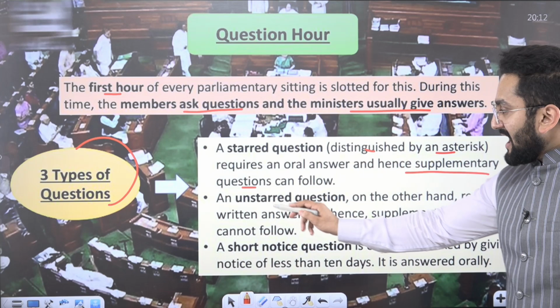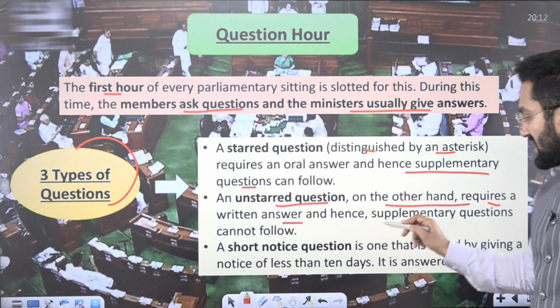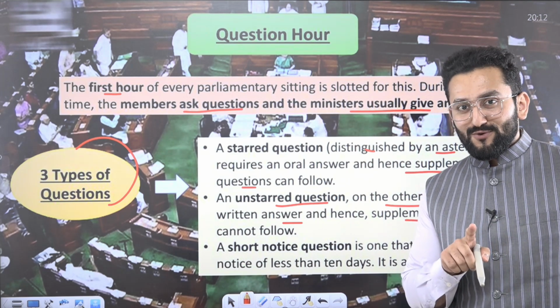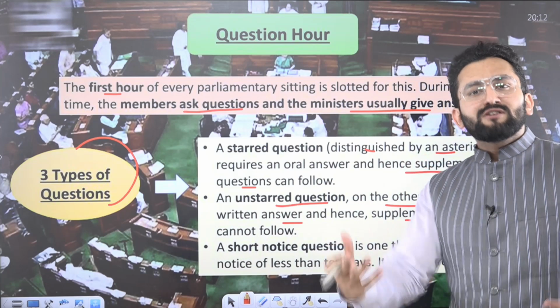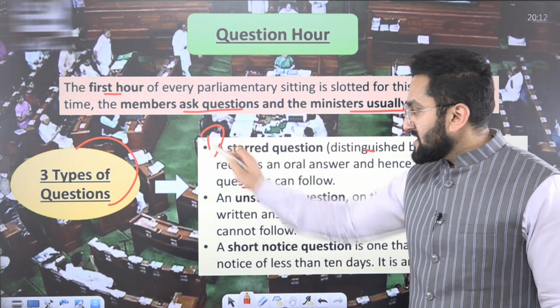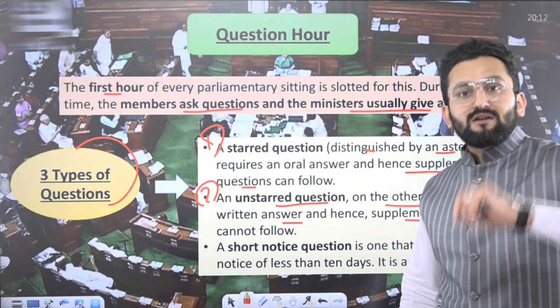Now, an unstarred question, on the other hand, requires a written answer, and hence supplementary questions cannot follow. In this case, just give a written reply. No need for an oral answer. So this is the top category, and this is the second category of question. Important questions are categorized as starred questions.